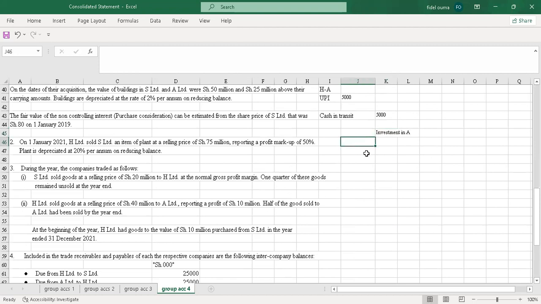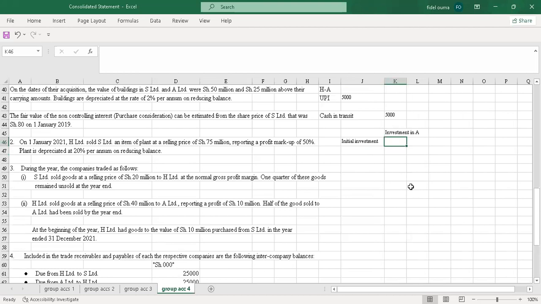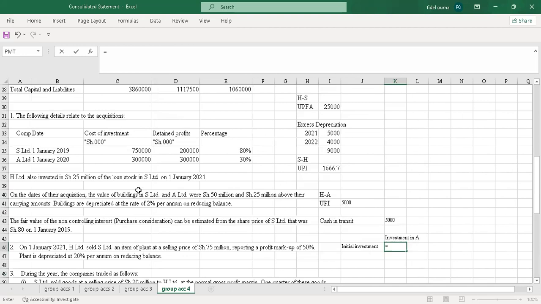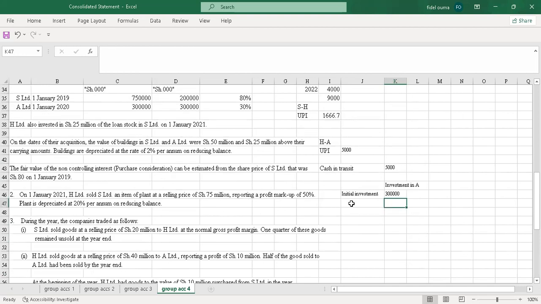So when you are doing investment in associate, you start with the initial investment. So the initial investment, in this case, let me just drag this so that it can be clear. The initial investment in this case will be the cost of investment under A. So it is here. So I'll pick this. Then I'll add post-acquisition profit or reserves.